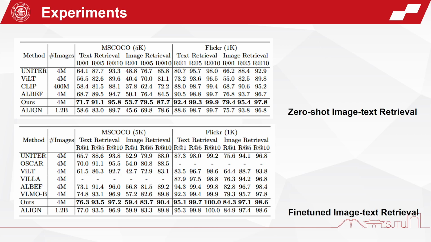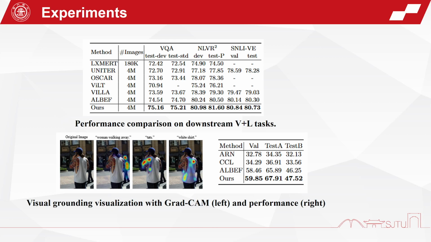We evaluate our proposed method on 5 downstream tasks, including image text retrieval, visual question answering, visual entailment, natural language for visual reasoning, and visual grounding. The image text retrieval task comprises 2 subtasks: image-to-text retrieval and text-to-image retrieval. We evaluate our method on the publicly available datasets, Coco and Flickr. We also compare methods that use more data, such as Align, which demonstrates the effectiveness of our proposed method. We further evaluate our method on VQA, NLVR2, VE, and grounding tasks. Our method outperforms state-of-the-art methods with comparable scale in all 4 downstream tasks.